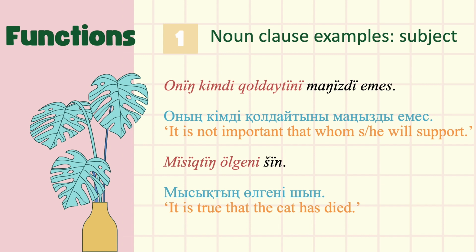Moreover, they both have their own subjects оның, his or her, and мысықтың, of the cat, that are third person, so their predicates қолдайтыны and өлгені take the third person possessive suffix after the present participle and the perfect participle, again.